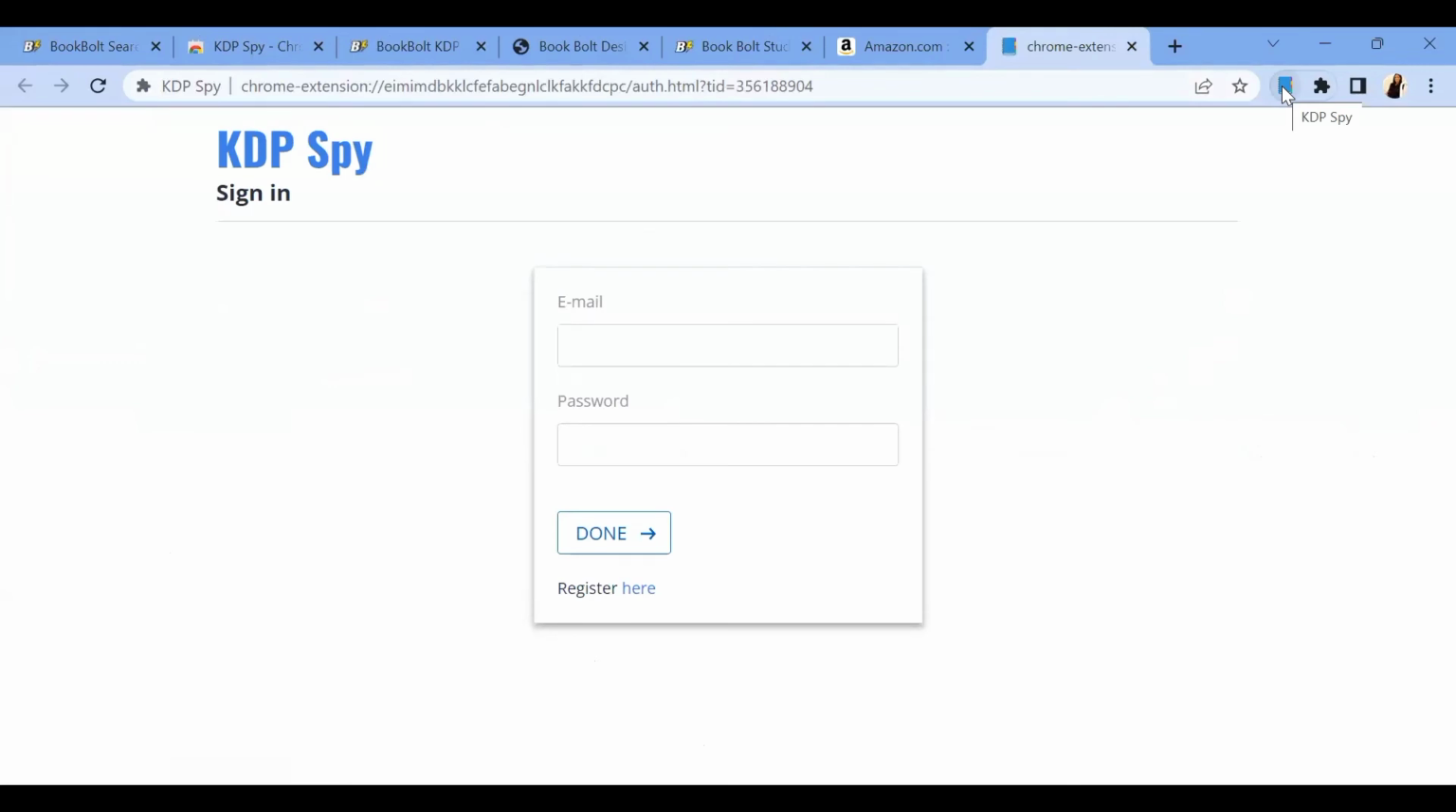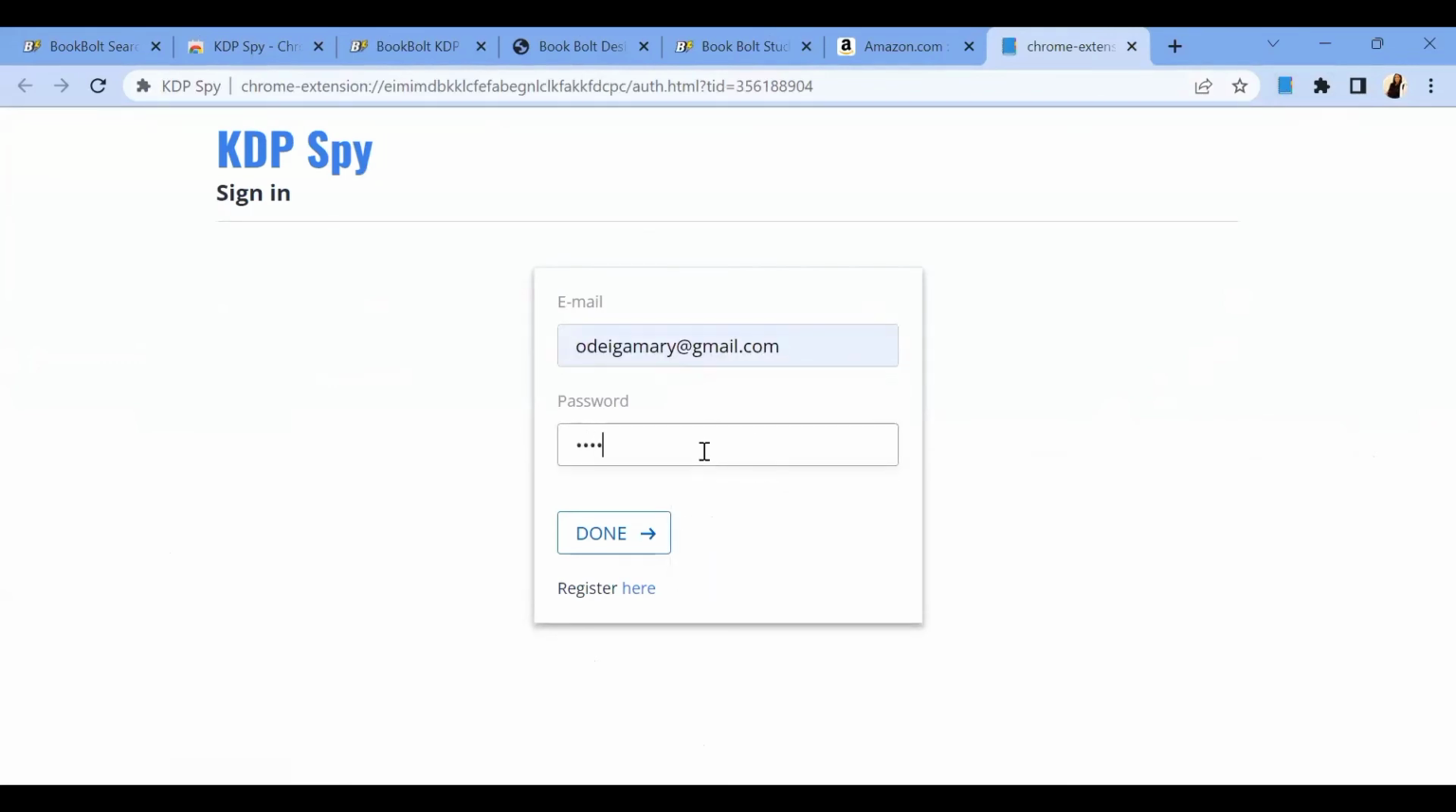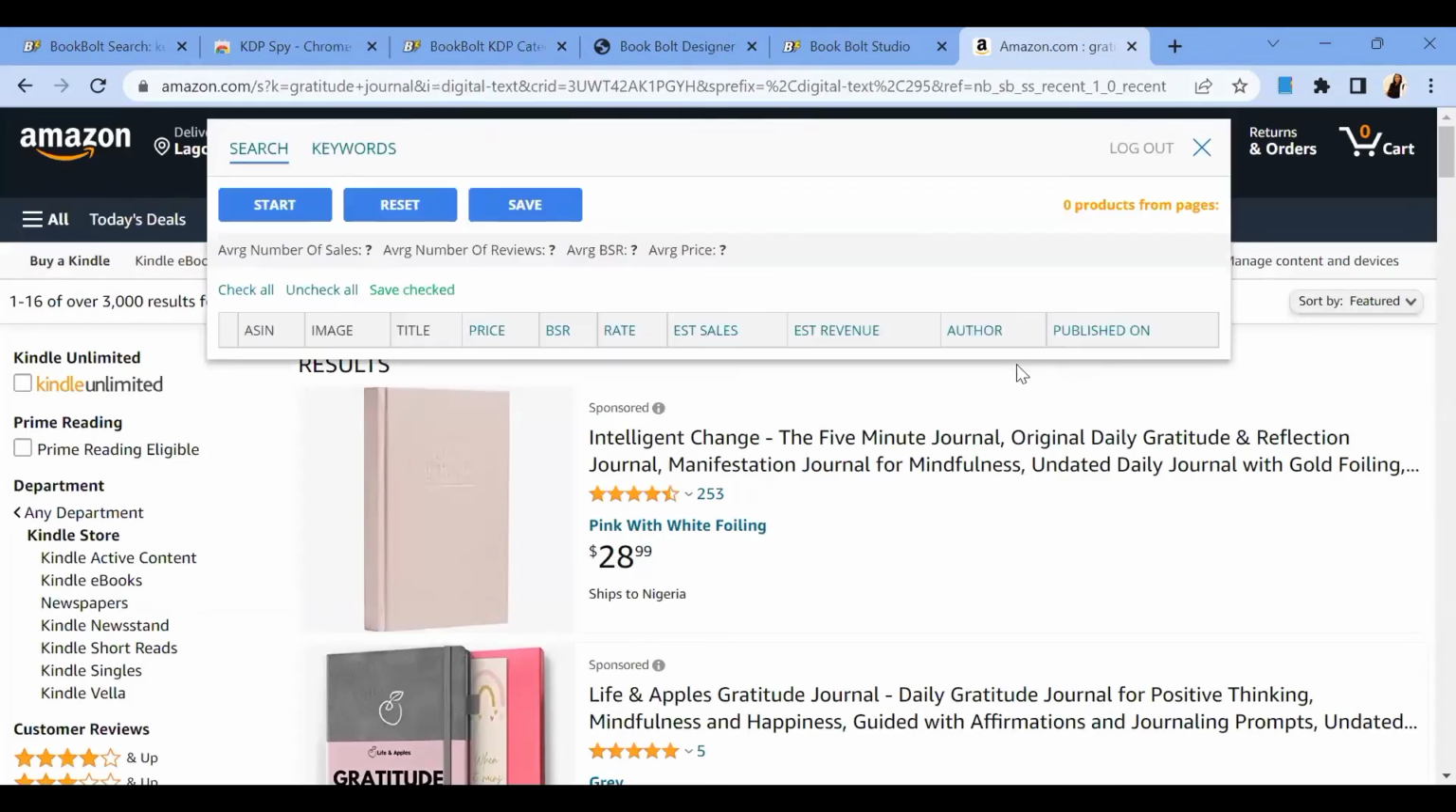You click on it. Once you click on it, it will prompt you to actually sign up with your details. So after you sign up, then it will open. So this is how it looks like. So what does it do? It gives you the average number of sales that is happening in this particular niche. It's going to give you the average number of reviews that the product has. It's going to give you the average BSR. So for this, I'm going to be trying just 100 products.